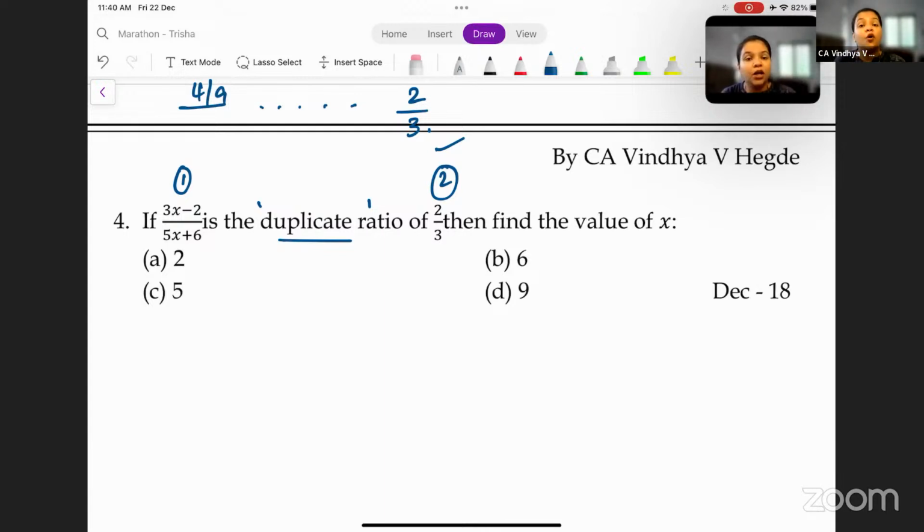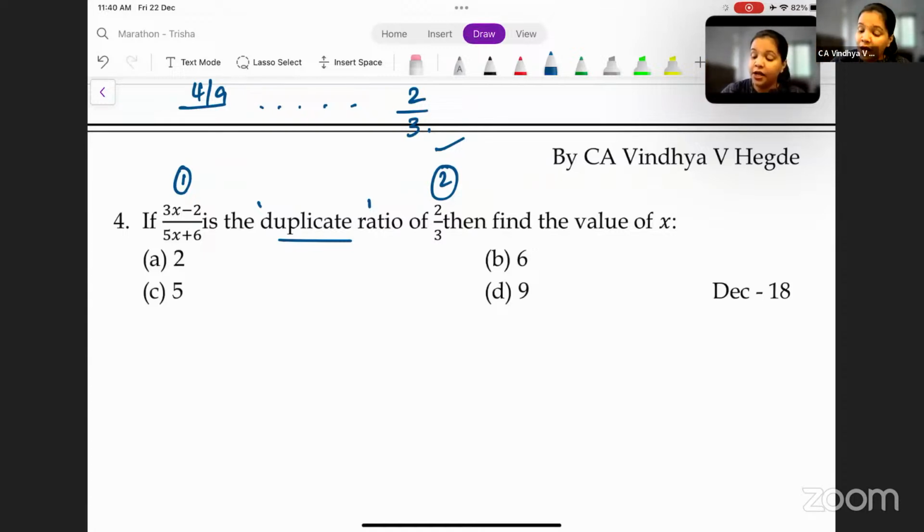Only if you square 2 by 3 will you get the duplicate ratio, right? To get the duplicate ratio, you have to square some other ratio, correct? So here, if (3x minus 2) by (5x plus 6) is the duplicate ratio, it means you had to square some other ratio, which is 2 by 3.